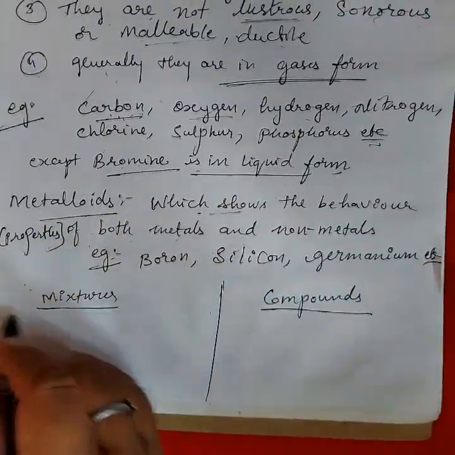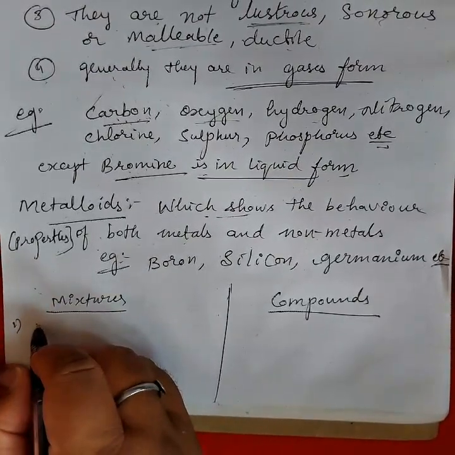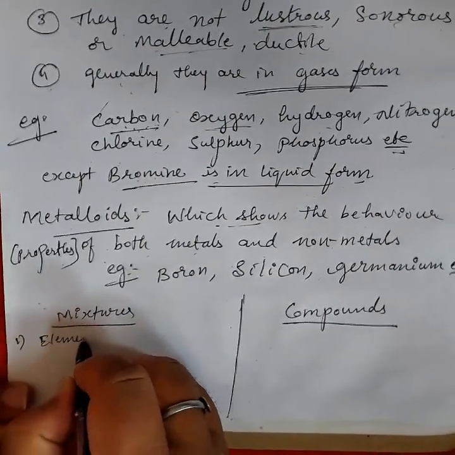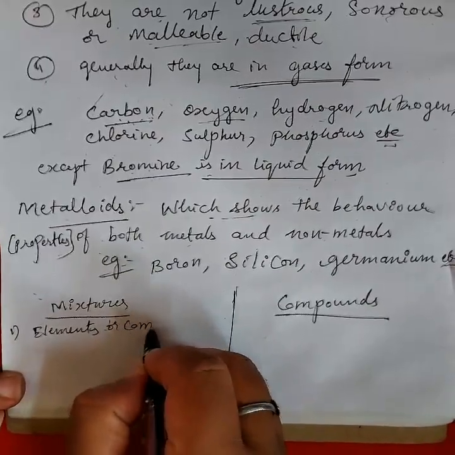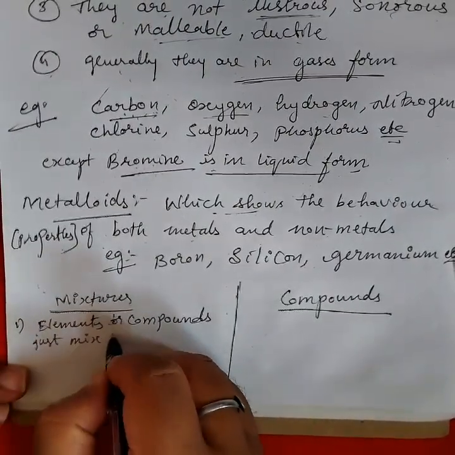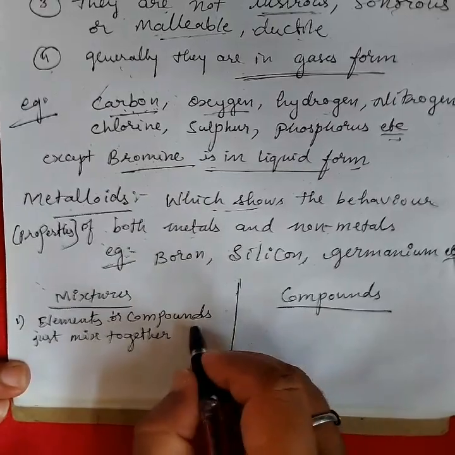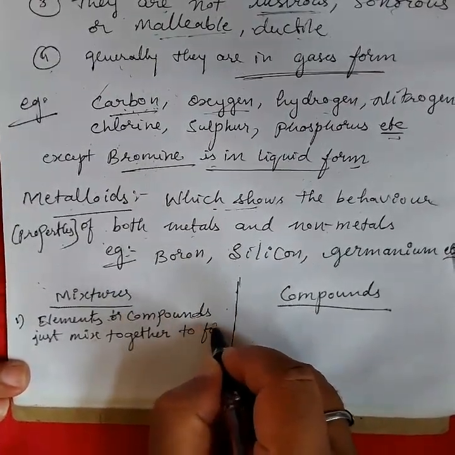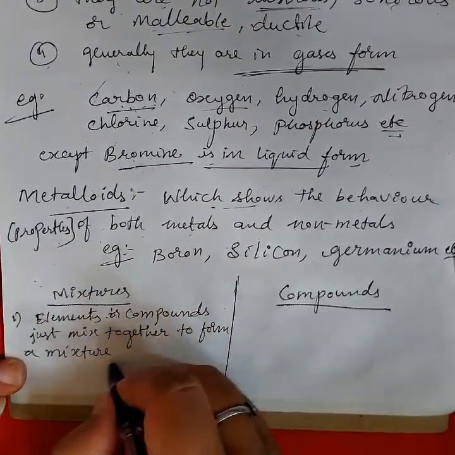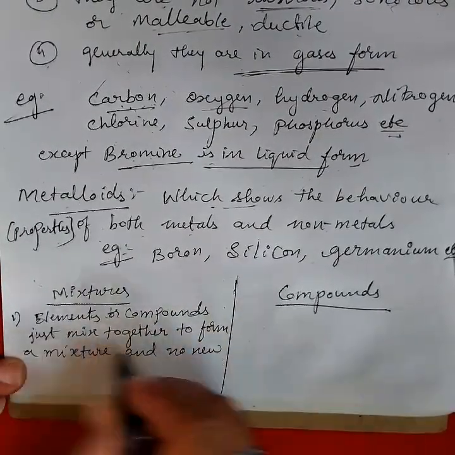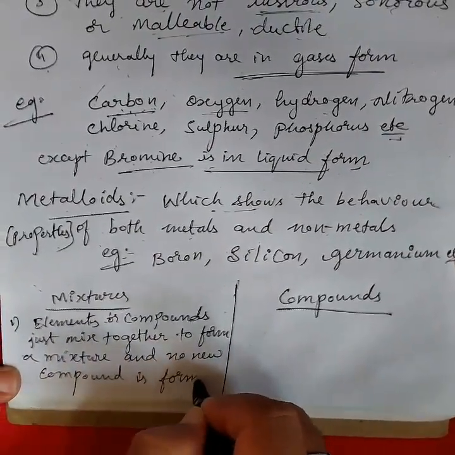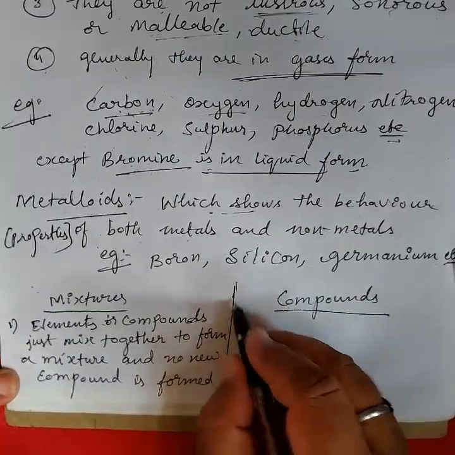A mixture is elements or compounds just mixed together to form a mixture, and no new compound is formed. This is the first point of difference between mixtures and compounds.